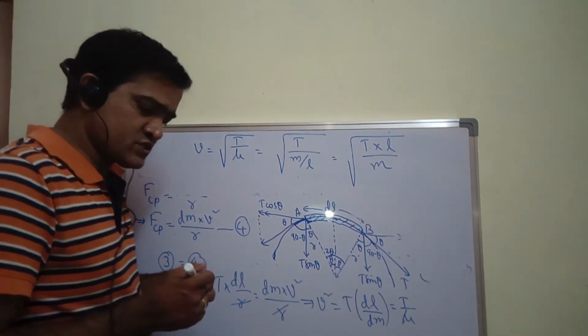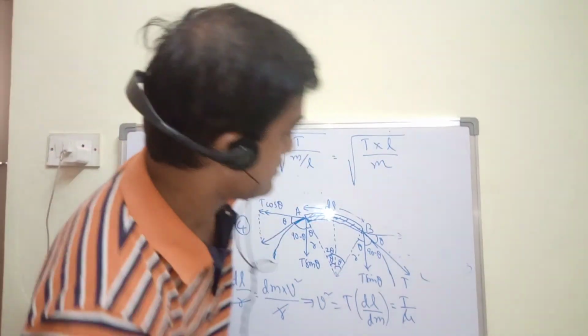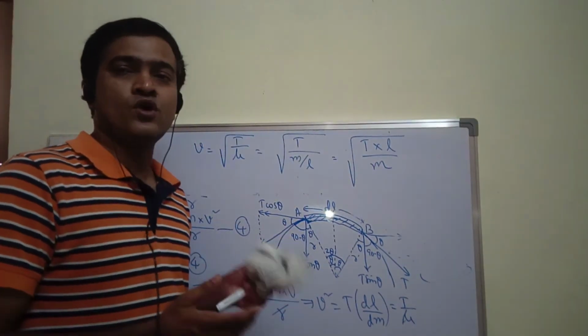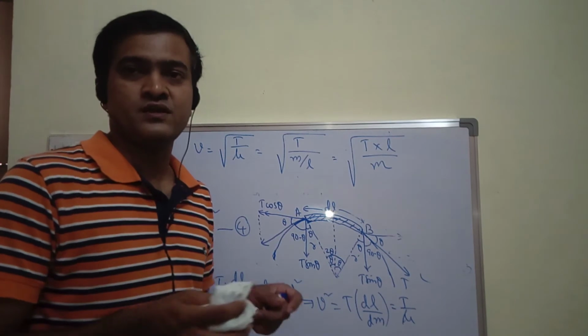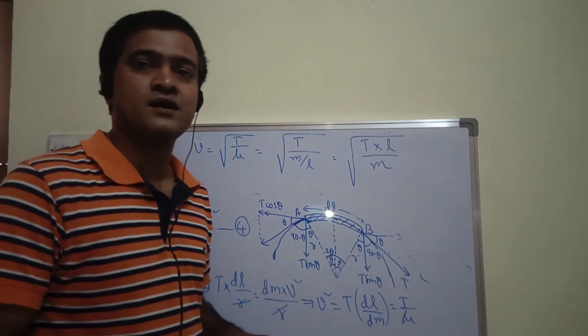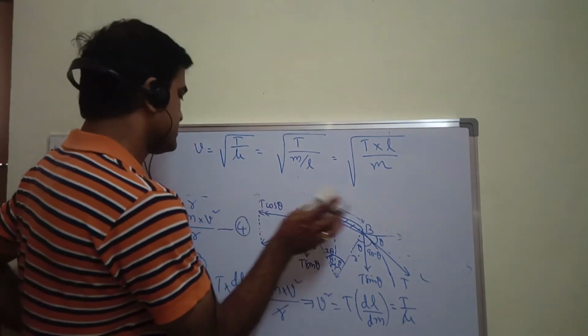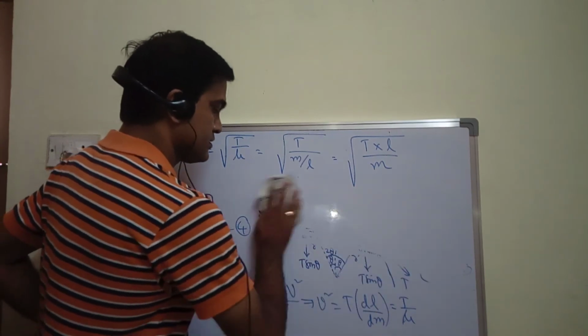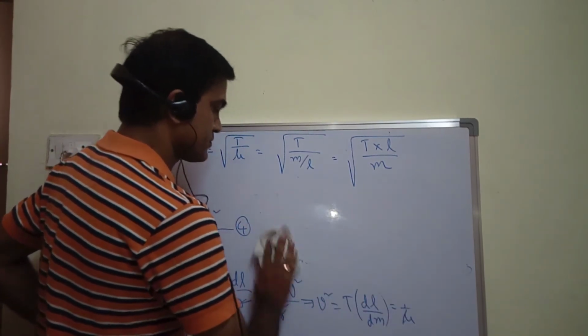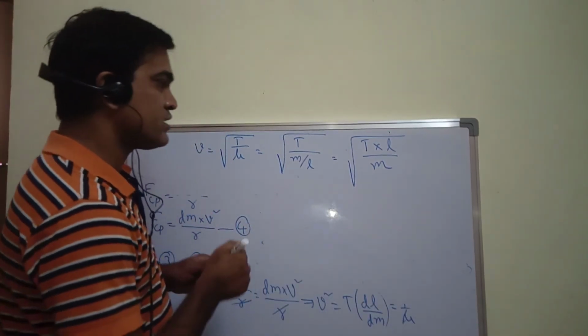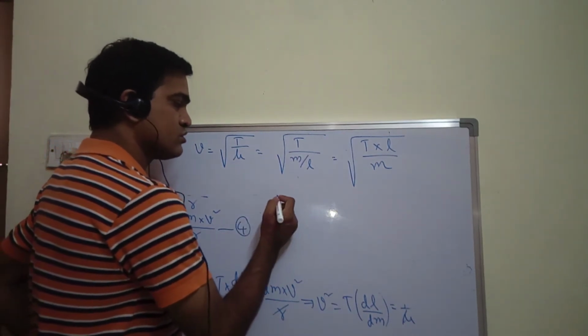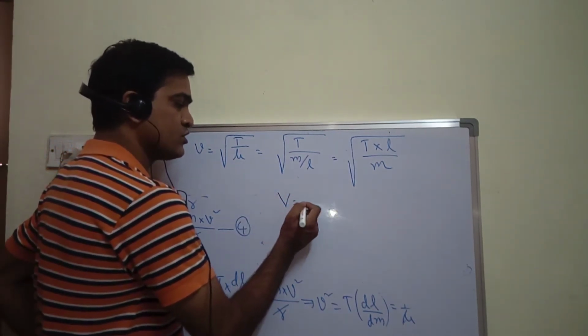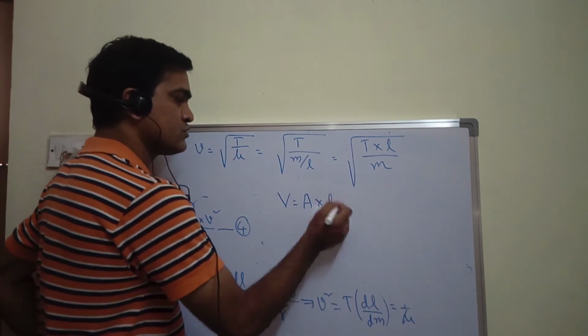Now if I consider the volume of the wire as V, which is nothing but area into length. Volume is equal to area into length.